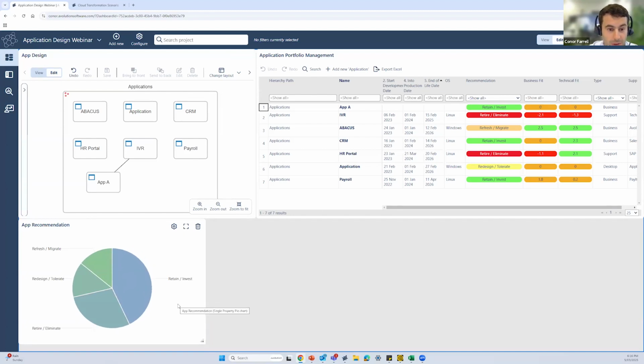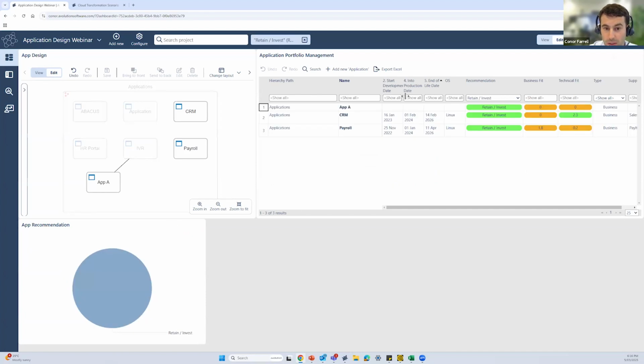So let's say we are presenting this data to a leadership team and we only want to focus on the areas we're going to retain or invest. As I touch on this specific area here, that is going to filter through the entire dashboard. So now you can see in our diagram here, it is only showing the applications we actually want to retain or invest, and the same across in our catalog.